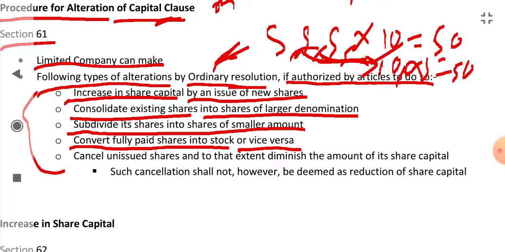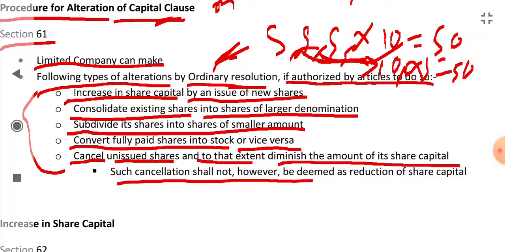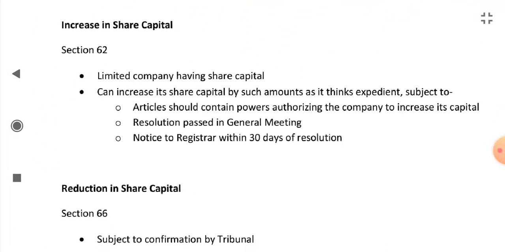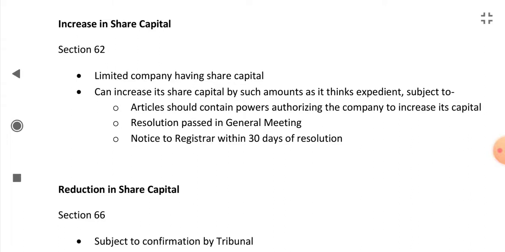Or they can make alteration by cancelling unissued shares. The shares which have not been issued can be cancelled, and to that extent diminish the amount of its share capital, okay. Such cancellation shall not however be deemed as reduction of share capital, okay. Reduction of share capital requires more formalities to be done, and there are more requirements to be met to do reduction in share capital.